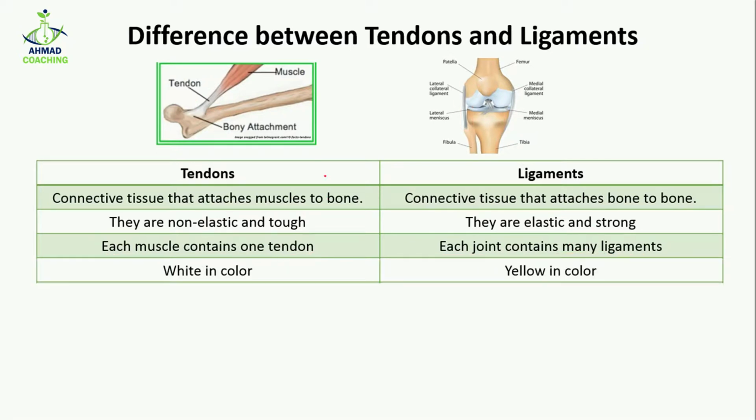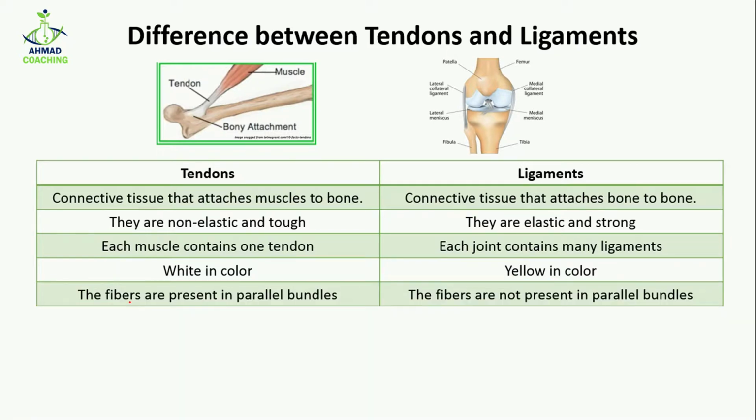The color of the tendon is white, we can see here, while the ligaments are yellow in color. In case of tendons, the fibers which are present in the tissues are present in parallel bundles. It means that they are present like this. So the parallel fibers form the bundles, and these bundles are present here. In case of ligaments, the fibers are not present in parallel bundles. It means that this situation is not present in the ligaments.